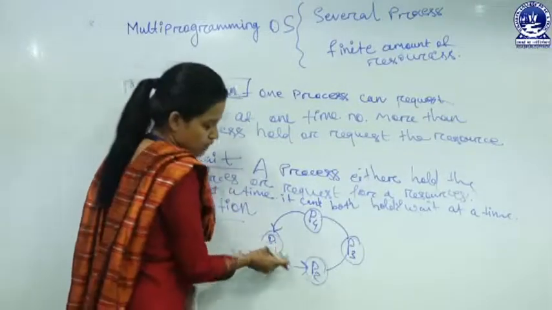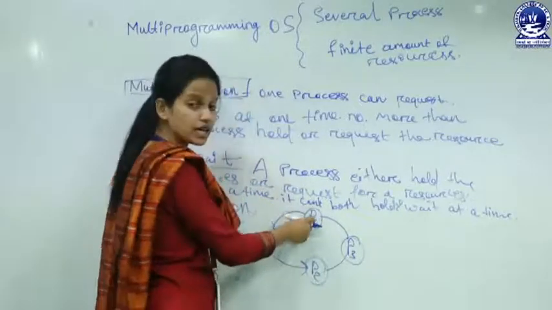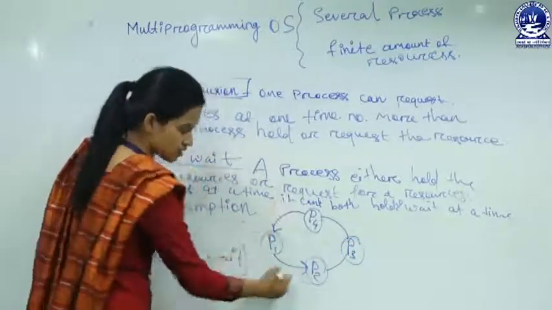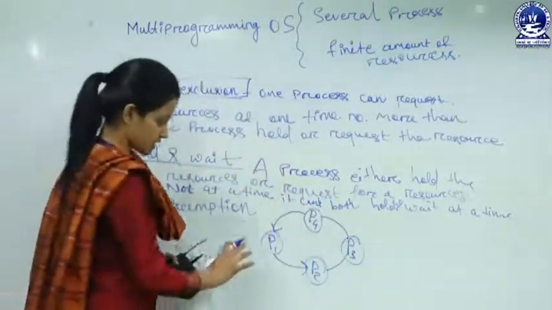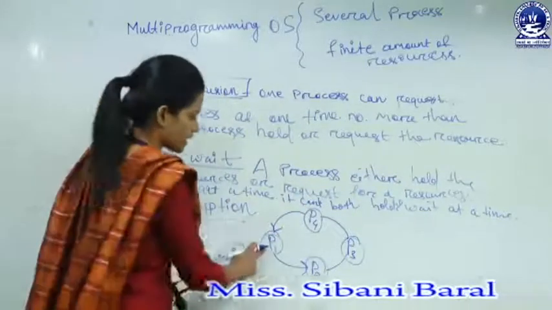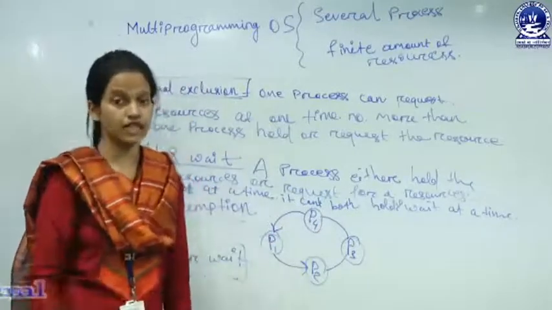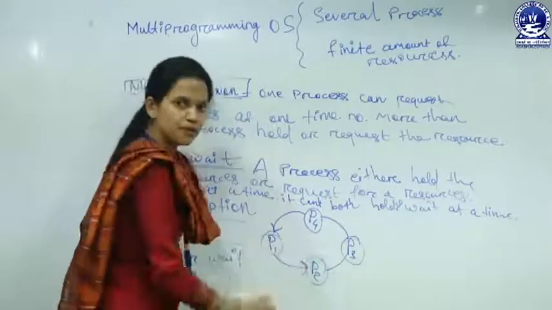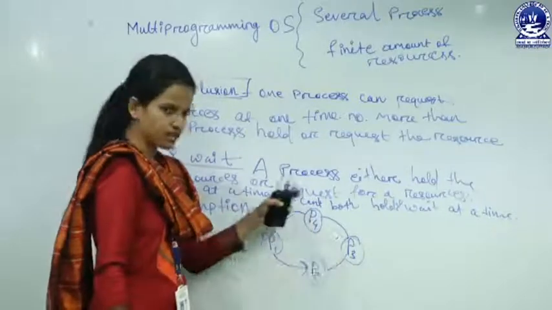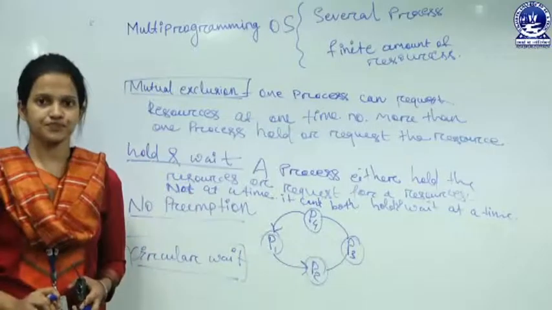So P1 is waiting for P2, P2 for P3, P3 for P4, and P4 again for P1. There is a circle in this diagram, and these processes can't leave their state because they are waiting for one another, who are also waiting. There is a circular request, circular waiting. In this case, deadlock will arise.